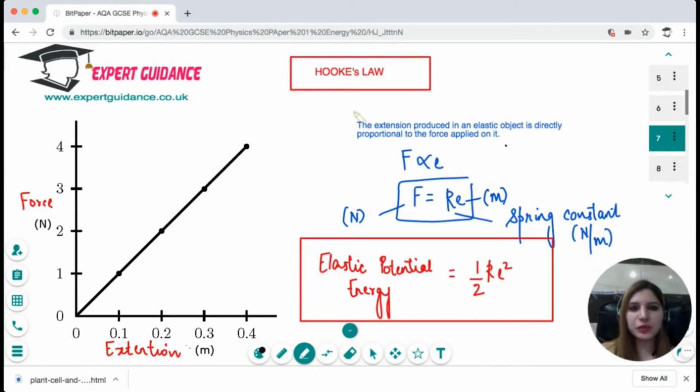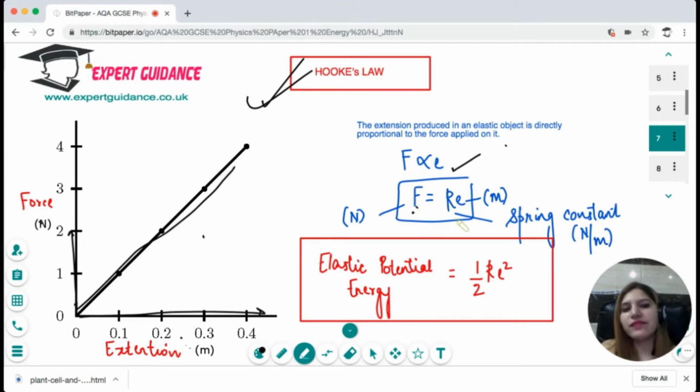Next is Hooke's law. Hooke's law says that when you have any elastic object, as we increase the force, the extension increases up to a level. So the force and the extension have a linear relationship. Force is directly proportional to extension, where F is Ke. K becomes a spring constant, which is specific for a certain spring. And to calculate the elastic potential energy stored in the spring, we do half times K times E squared.